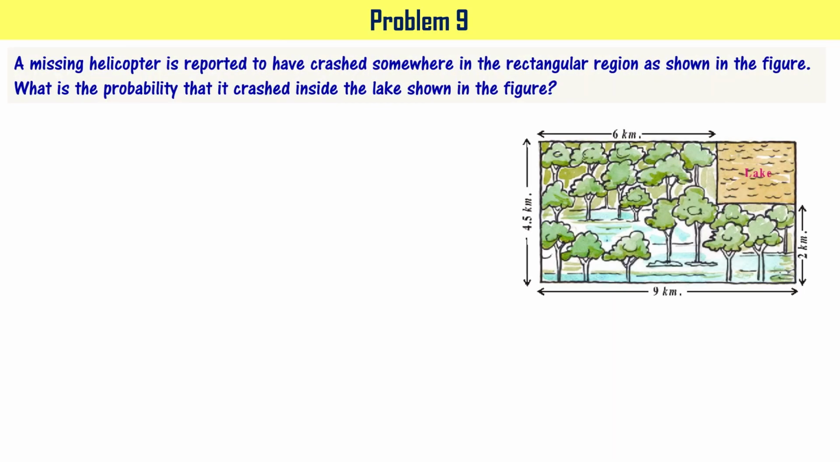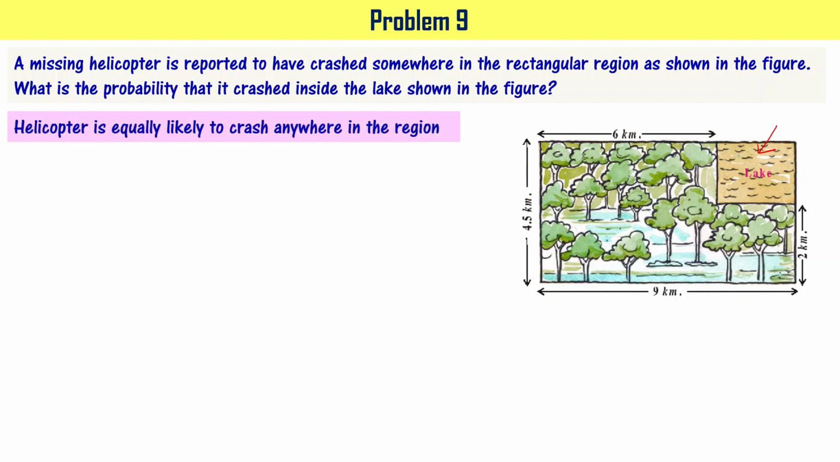A missing helicopter is reported to have crashed somewhere in the rectangular region as shown in the figure. This particular figure is a rectangular region. What is the probability that it crashed inside the lake shown in the figure? You see here, this is the lake, right? This is also a rectangular region, right? The lake is also a rectangle, and the whole region is also a rectangle.